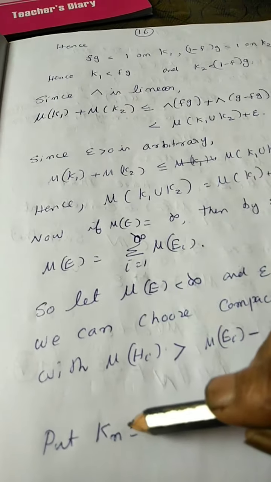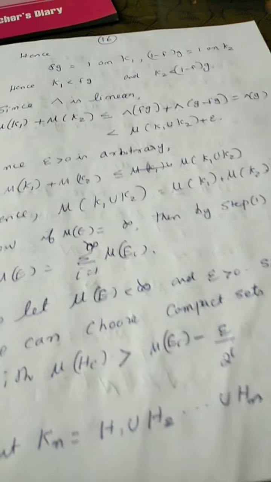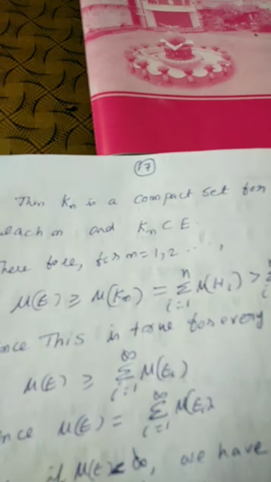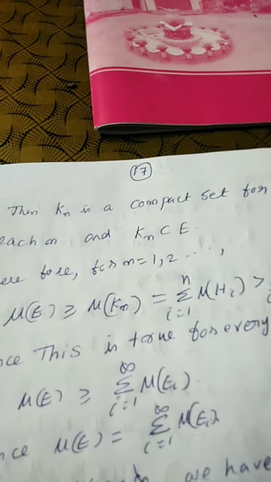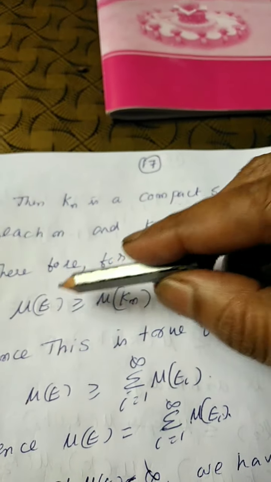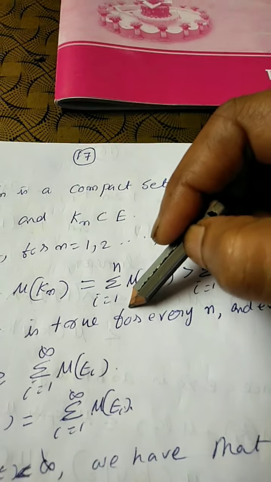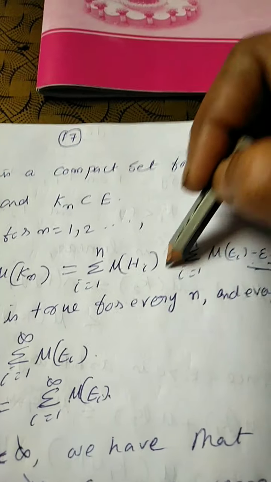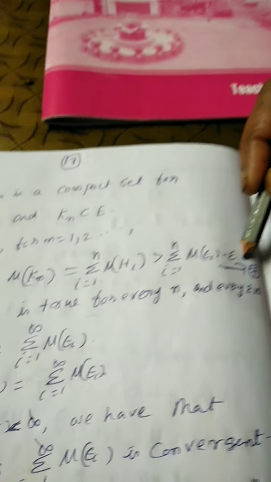Since H1, H2, ..., Hn are compact, for every n, Kn equal to H1 union ... union Hn is compact. This is because a finite union of compact sets is compact. Thus, Kn is a compact set for each n and Kn is definitely contained in E. Therefore, for n equal to 1 to infinity, mu of E is greater than or equal to mu of Kn, which is equal to sigma i equal to 1 to n mu of Hi, greater than sigma i equal to 1 to n mu of Ei minus epsilon.